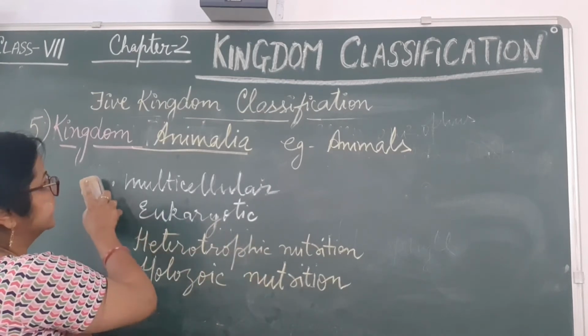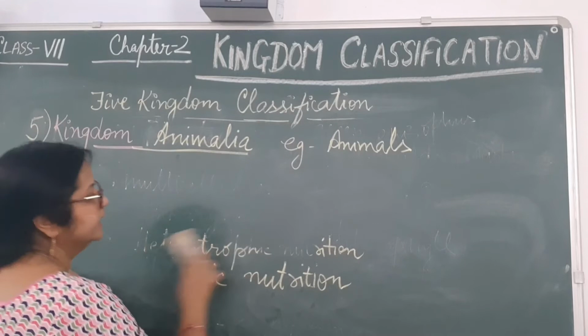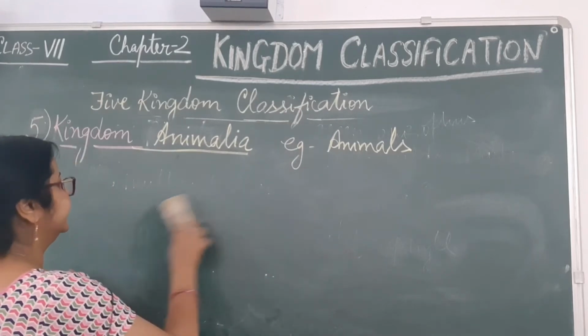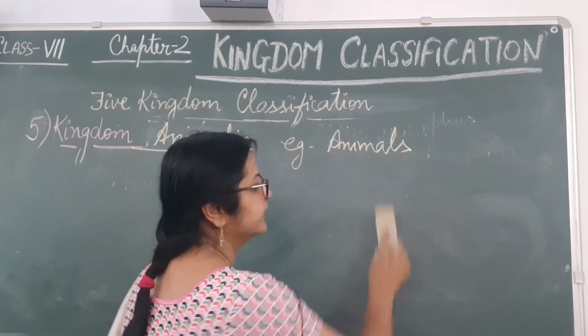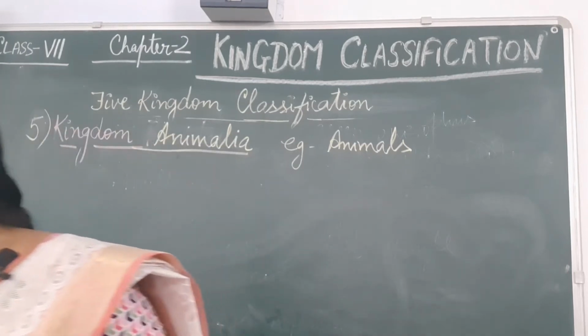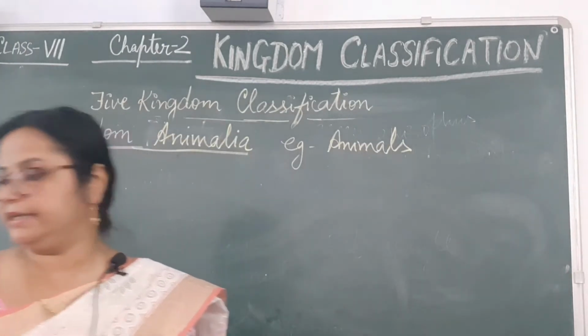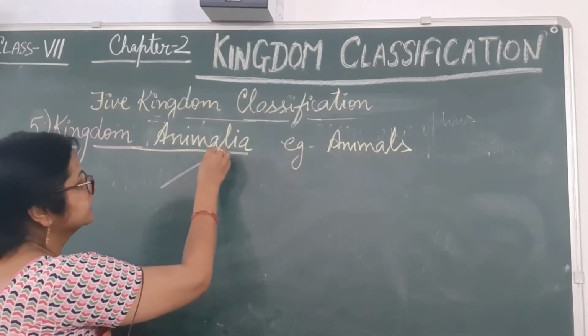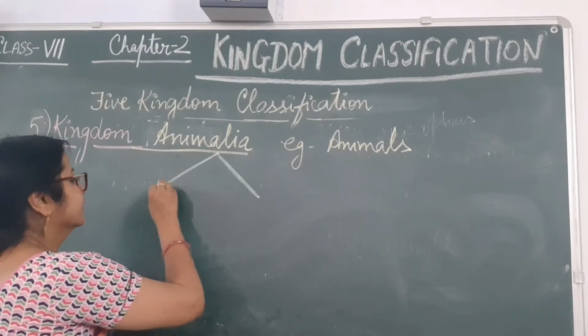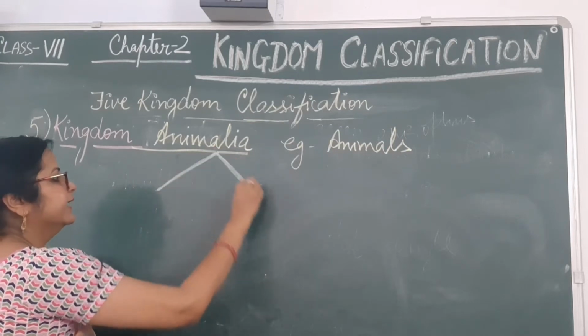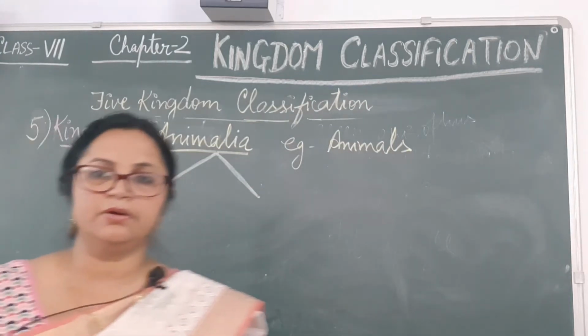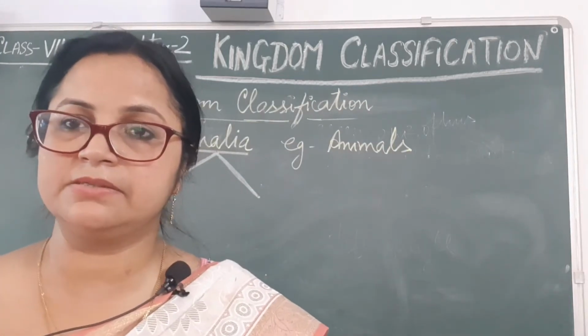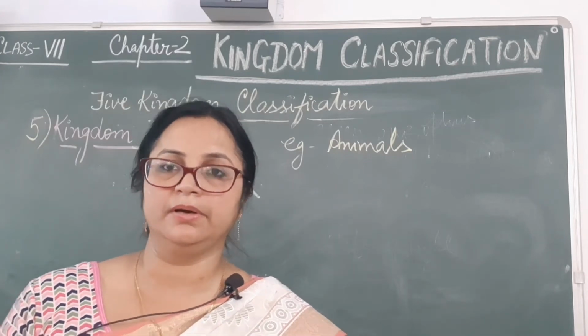Now this kingdom Animalia, all the animals come under this category, is further divided into two parts according to the presence and absence of the backbone.